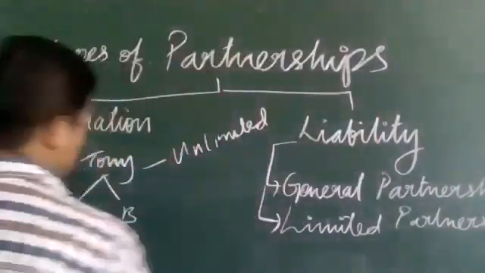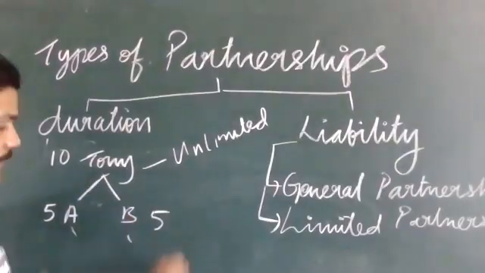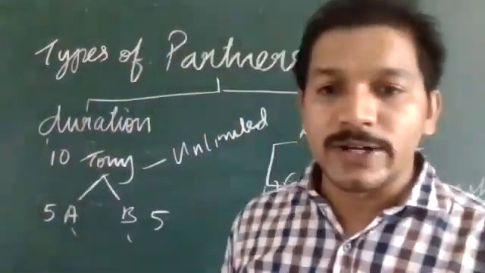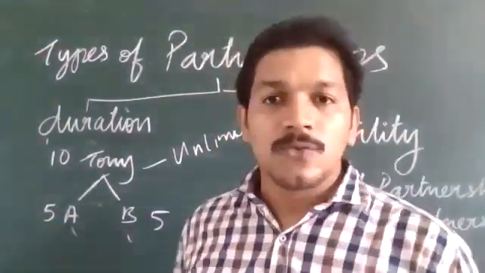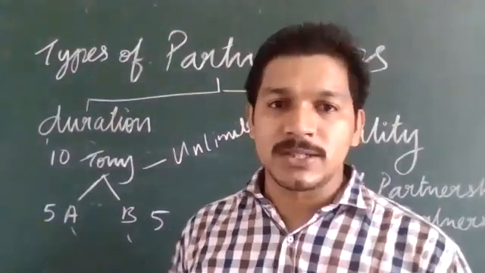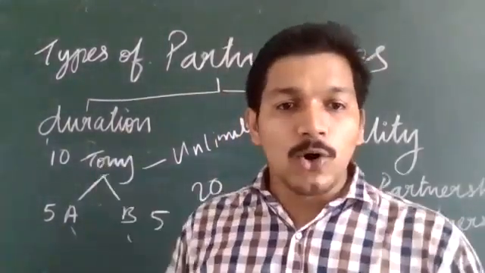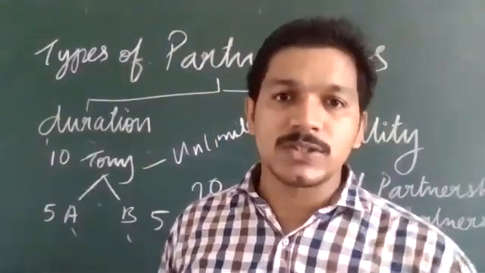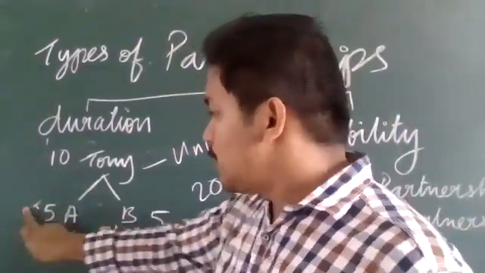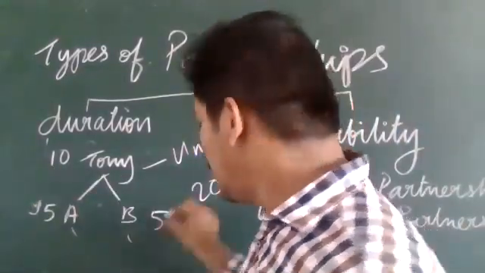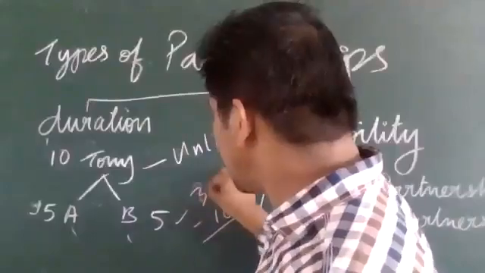Say a total of 20 lakh rupees is required for starting the business. I am investing 10 lakh rupees, this person is investing 5 lakh, and this person is investing 5 lakh. So altogether 20 lakh rupees, and the total assets we have collected is 20 lakh rupees. Imagine a loss of 30 lakh rupees takes place. These two will give only their 5 lakh each, and my 10 lakh will be over. So the total loss is 30 lakh rupees.